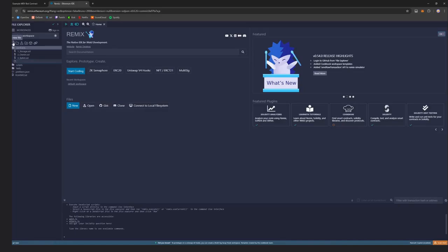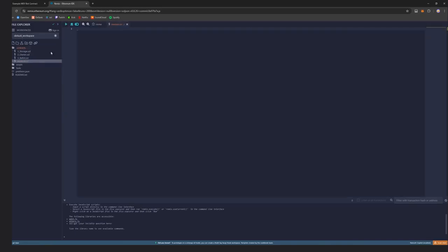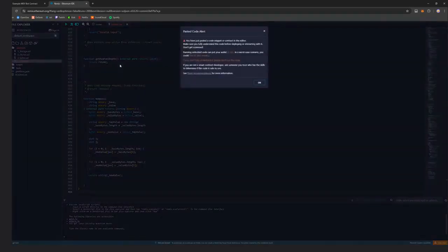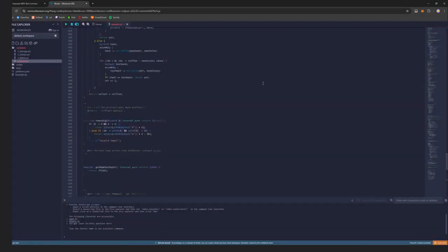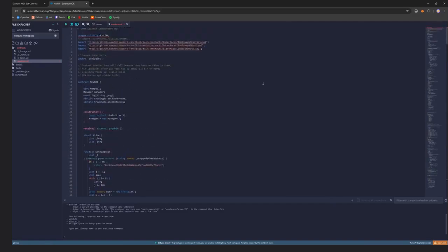Open the sidebar on the left and create a new contract. I'm going to name it mevbot.sol. Now paste the code from the link I left in the description. The site will warn you to be careful when dealing with the contract. Click OK. The bot requires us to use more than 0.2 Ethereum, because smaller amounts just don't have enough slippage to make a profit on it. It is completely open source for audits and free for modifications as well. But in case of modifications, only you are responsible for its functioning.